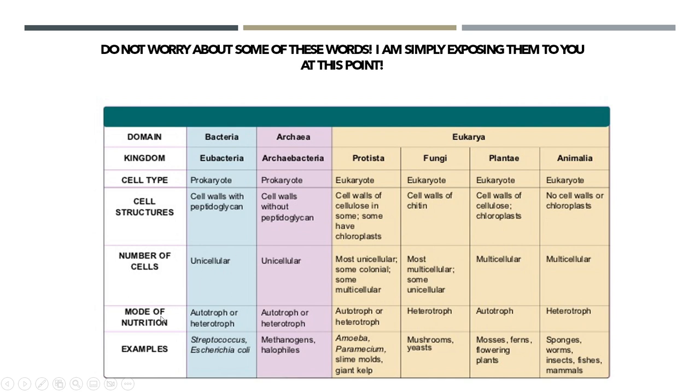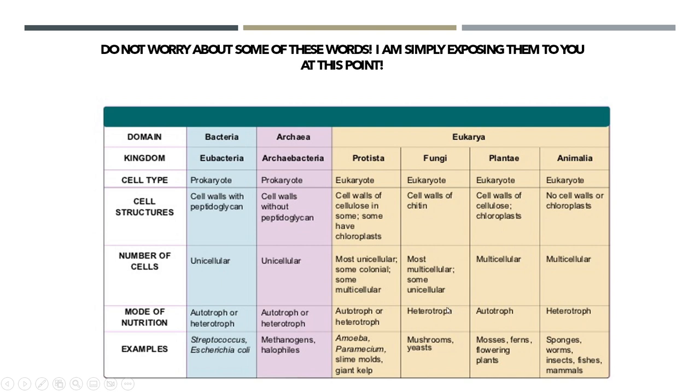Okay? Mode of nutrition. We're looking at animals. How do they eat? Troph refers to food. Hetero means different. So heterotroph, you're getting food for something else, from something different. Autotroph, you are self-feeding. Animals have to eat something else. We know this. Plants make their own food.